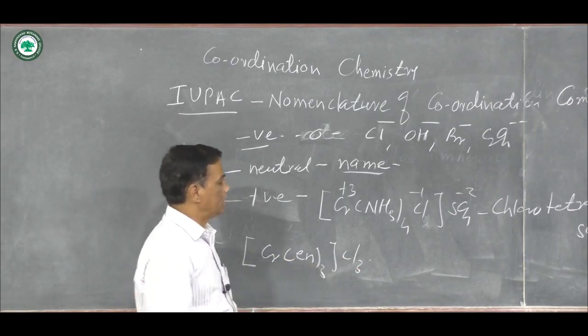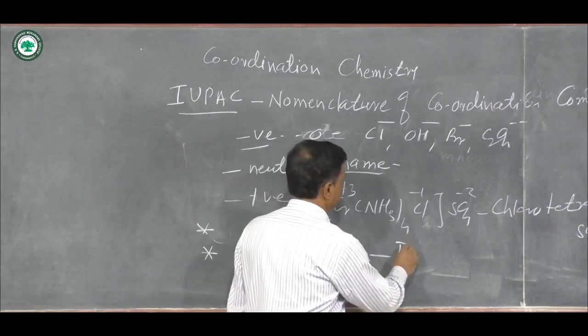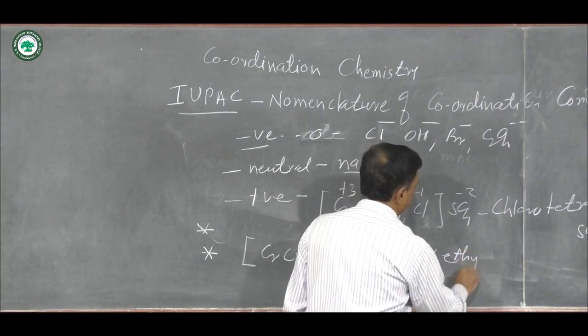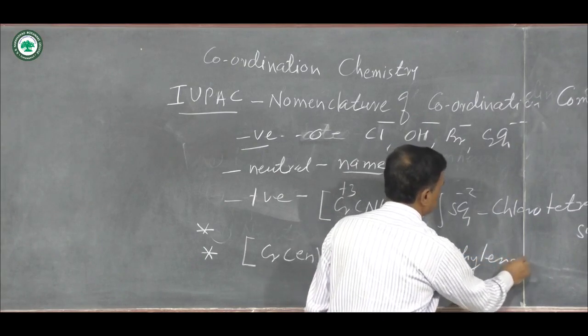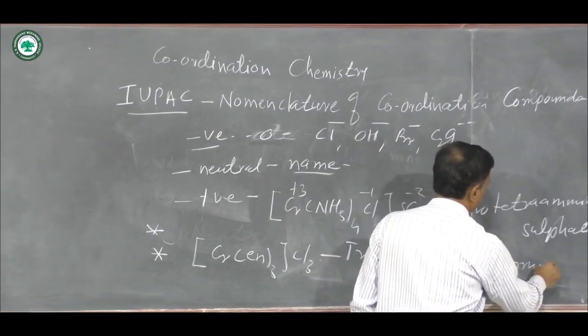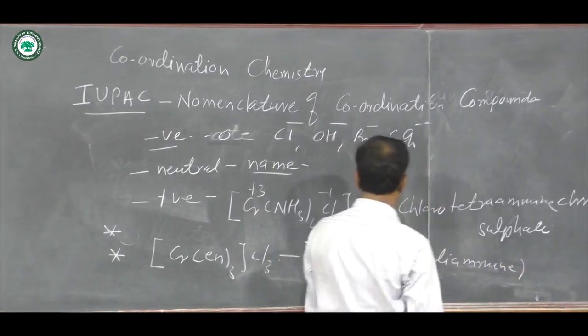Here 3 ethylene diamine means tris, in the bracket ethylene diamine, bracket complete.